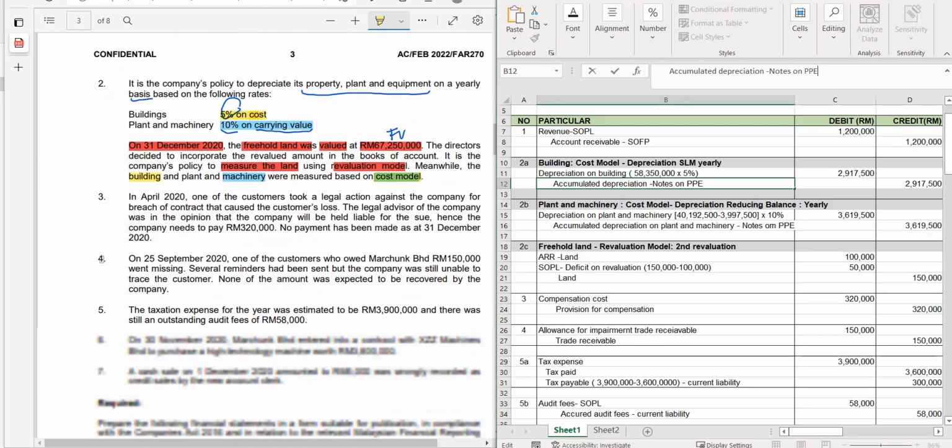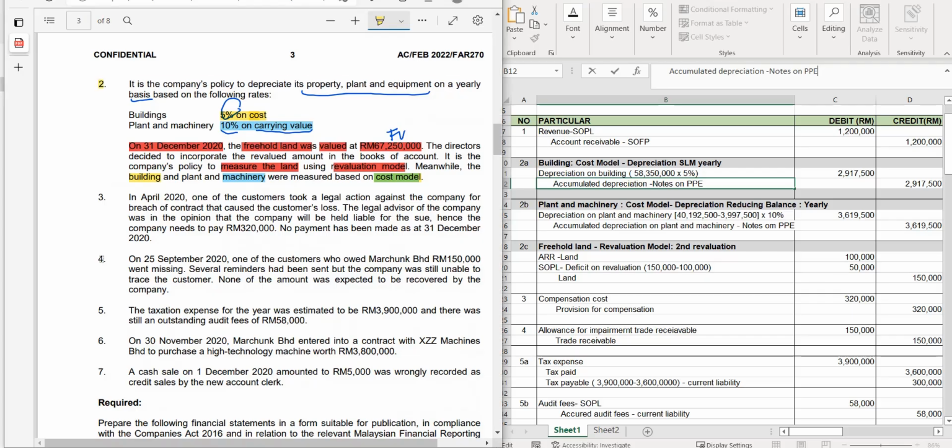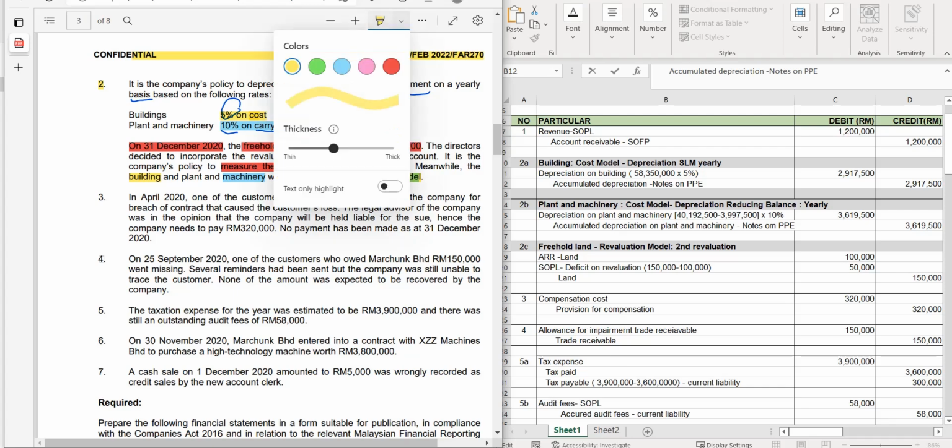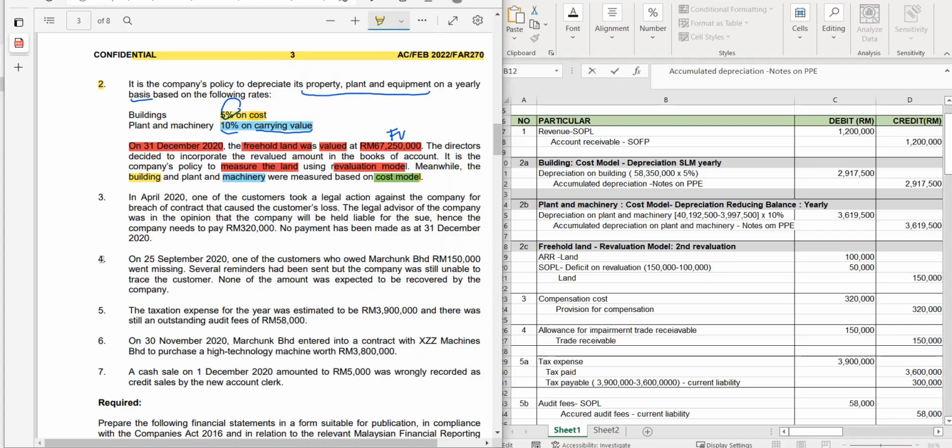Done with that? Do you have any question before I proceed with the next one, which is the revaluation? Do you have any question, class? So far, no, madam. So far, none, right? Okay. We go on with the item freehold land.